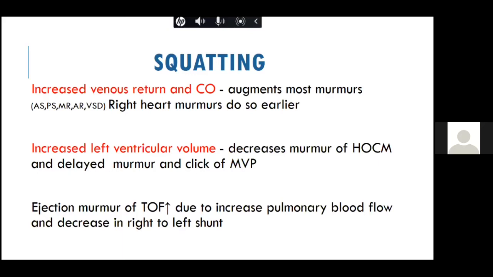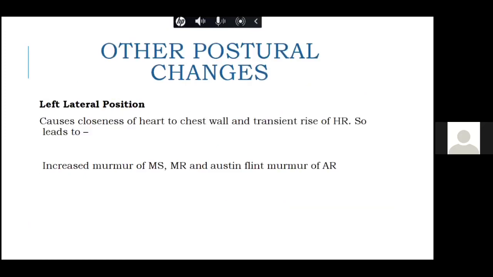Similarly, in mitral valve prolapse, the prolapse occurs later and the click occurs later, and that is why the murmur is shorter in duration. So that is the difference squatting makes to HCM and mitral valve prolapse.